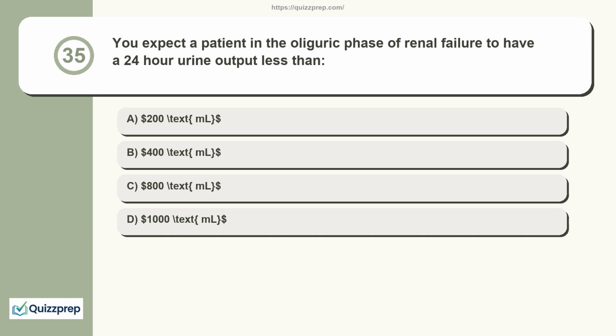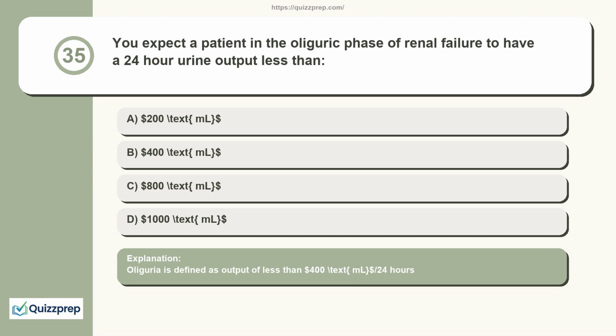Question 35. You expect a patient in the oliguric phase of renal failure to have a 24-hour urine output less than 200 mL, 400 mL, 800 mL, or 1,000 mL. Oliguria is defined as output of less than 400 mL per 24 hours.